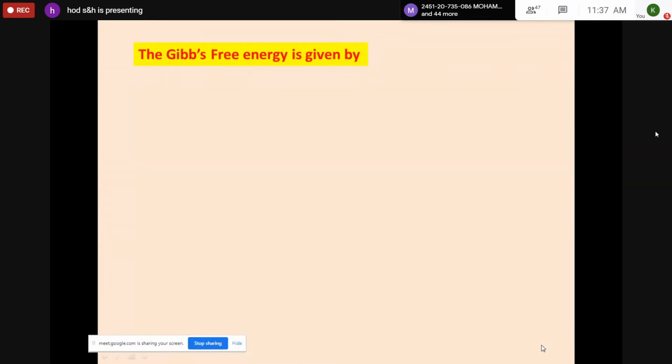Now, in the thermodynamics concept, you have a term which is called Gibbs free energy. So Gibbs free energy, this step you should take directly. The expression for Gibbs free energy is given by F is equal to U minus TS. Please note down, from thermodynamics, if there is a disorder, there is an entropy, and from thermodynamics, they can be represented by different physical parameters such as Gibbs free energy, Helmholtz free energy, enthalpy, like that.